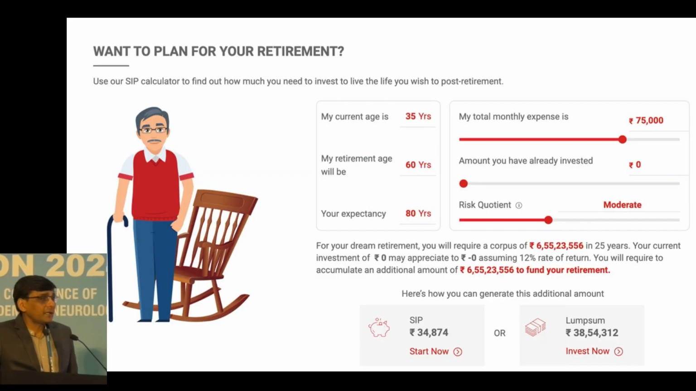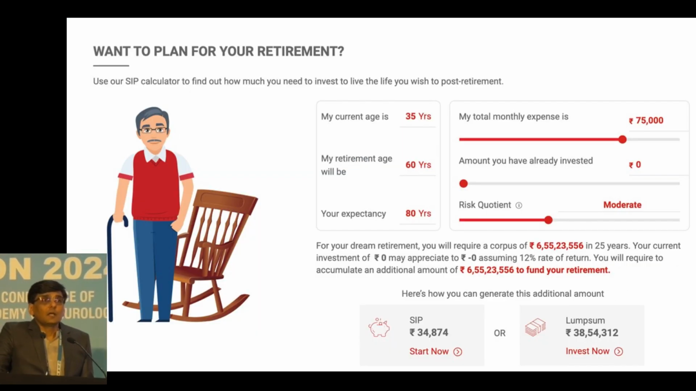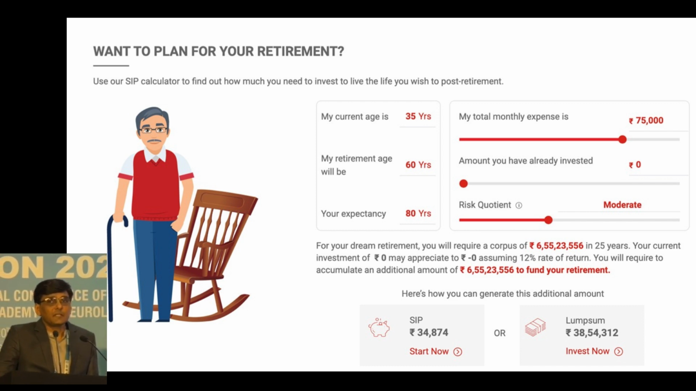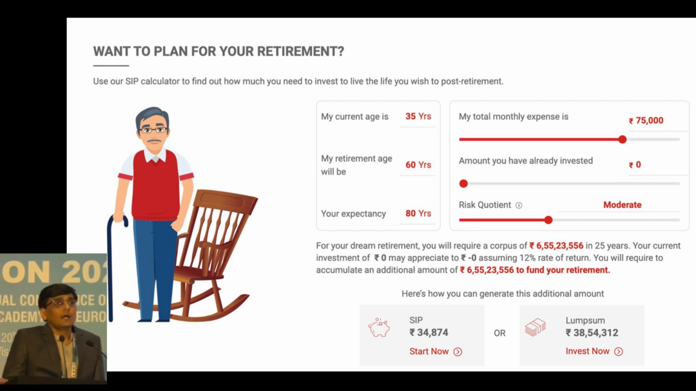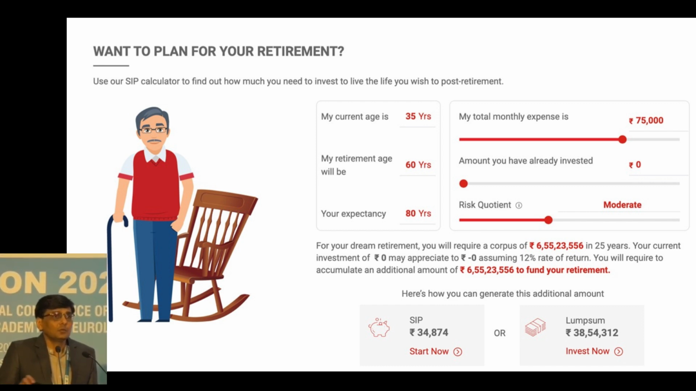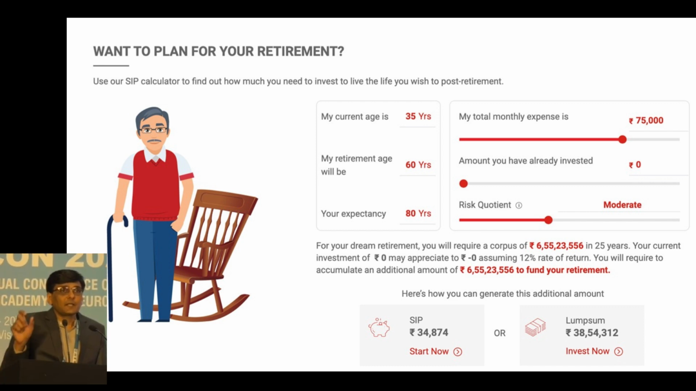And there are many retirement planning calculators also available online. This is one I have shown. This is from Kotak Mutual Fund, but there are many others also. You just put in the basic details, such as how much monthly expenses you have, and once you put that in, you will find details regarding the SIP which you need to do to accumulate for retirement.